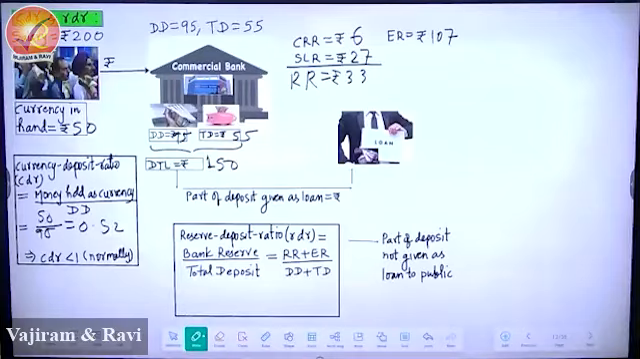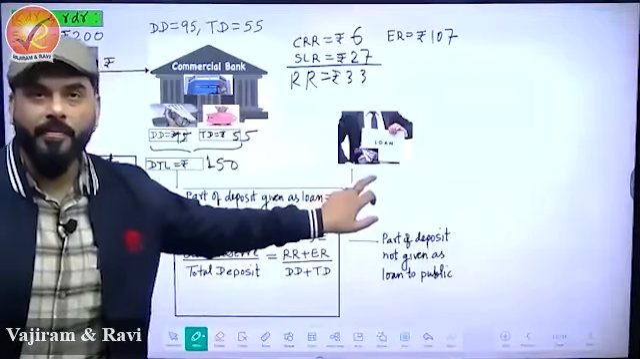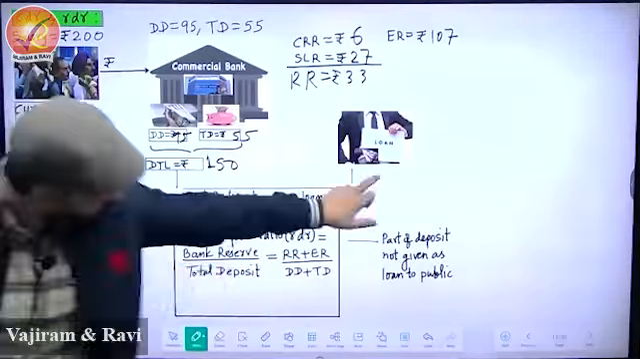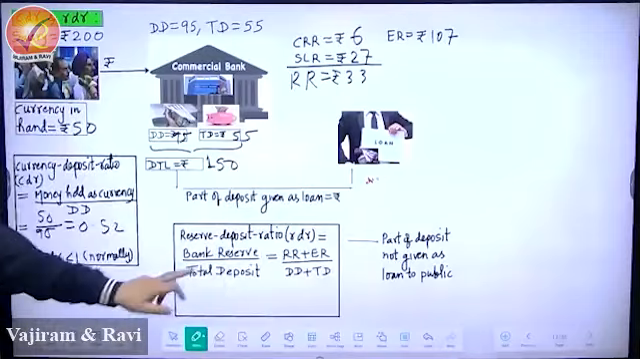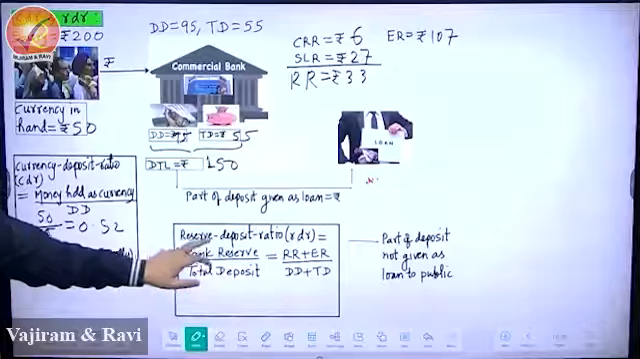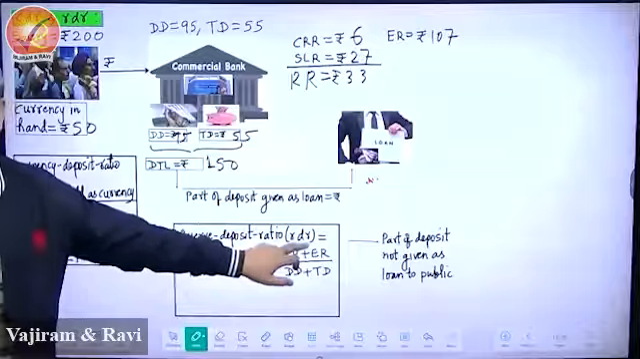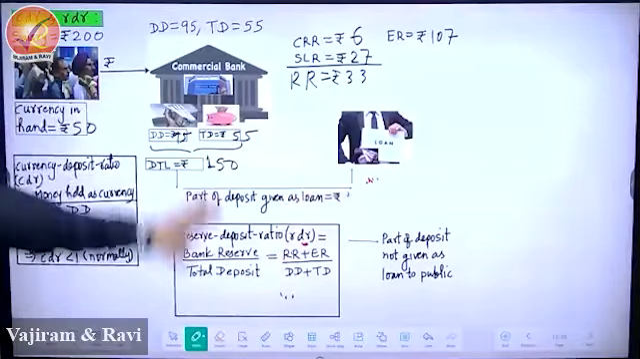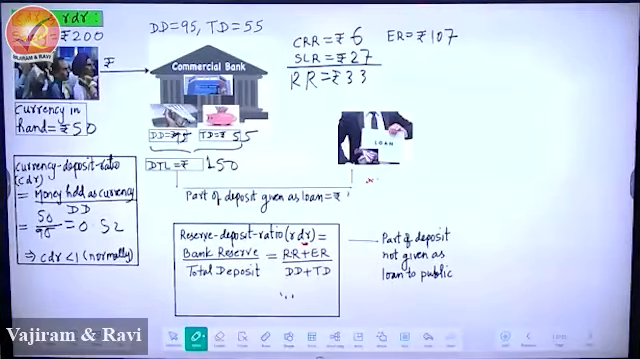Now, we have got these many things. Can we calculate the loan amount? You have to calculate 2-3 things now. First, we have to calculate the reserve deposit ratio, RDR. You have to tell me what this ratio will be, and you have to calculate the loan amount. Everything is there in front of you.